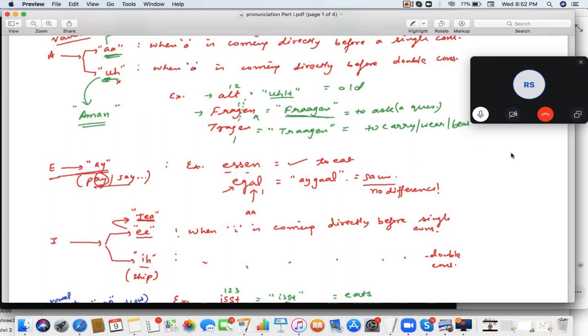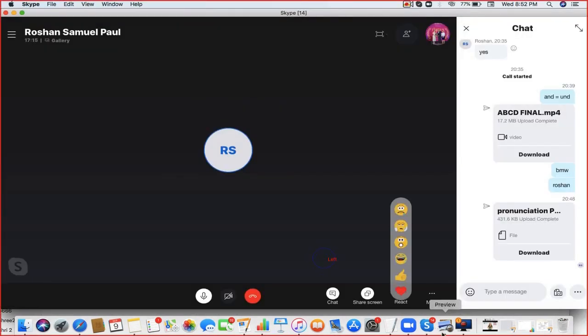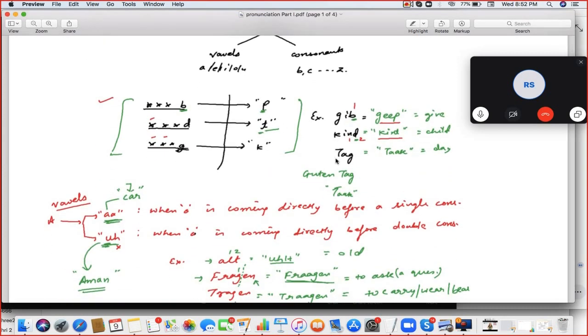Yes. So revise it. Start from A, speak the rule, and then the example. Or start from the table first, from the top. So if any word ends with B, the sound of the word will end with P. For example, if it's GIB, it will sound as Gip. And if any word is ending with D, the sound will end with T. So if KIND becomes Kint. And if any word ends with G, the sound of the word ending with G will be K. So, for example, TAG becomes Tak.